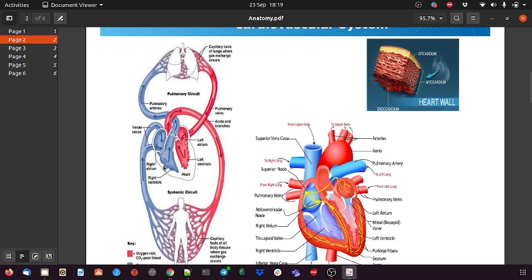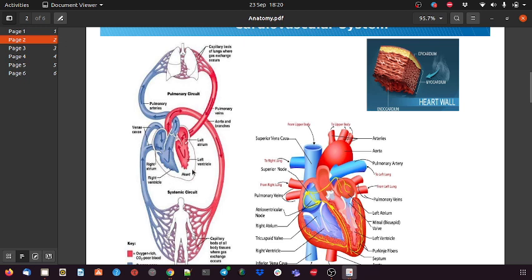In the heart we have four parts. Basically the top two are where the blood comes in. From the right side we get the impure blood into the heart, and from the left top we get the oxygenated blood. From the bottom right we push the deoxygenated blood to the lungs, and from the bottom left we push the oxygenated blood to the body.